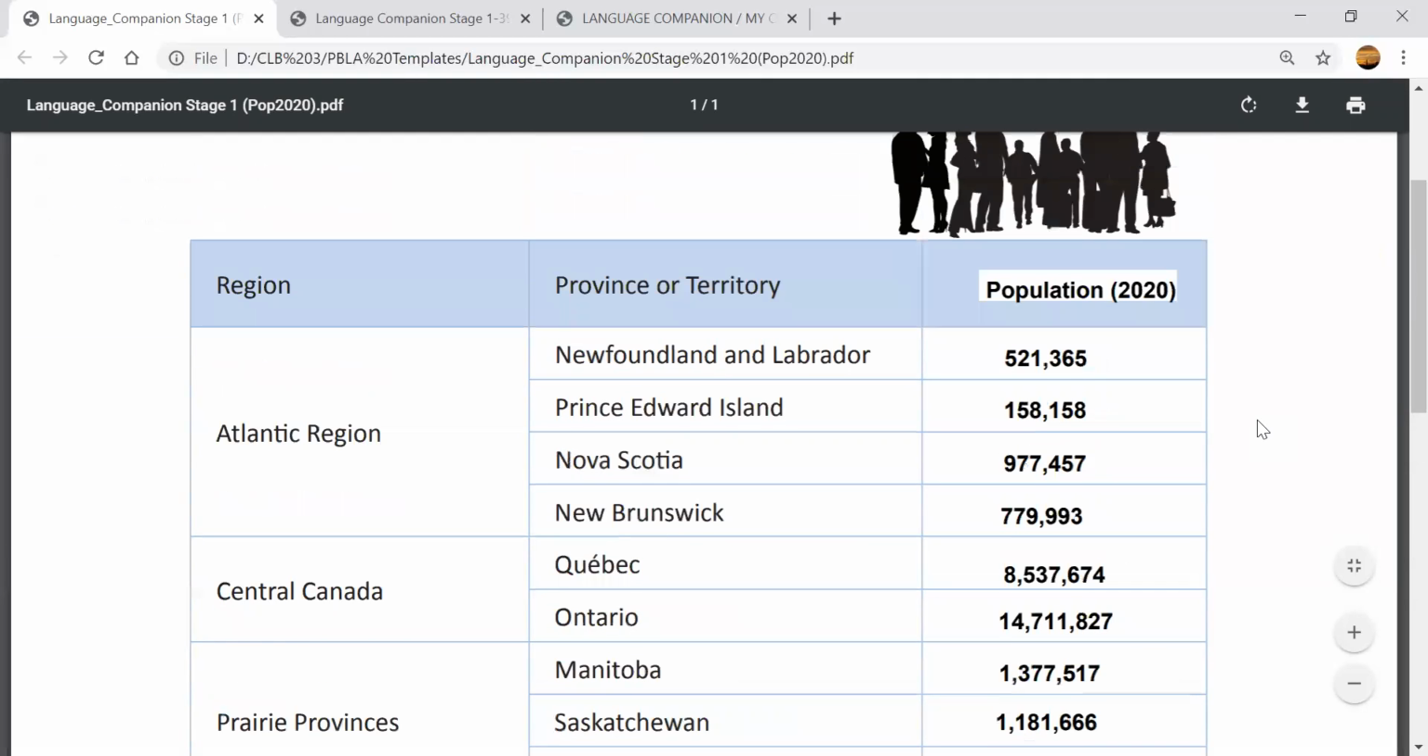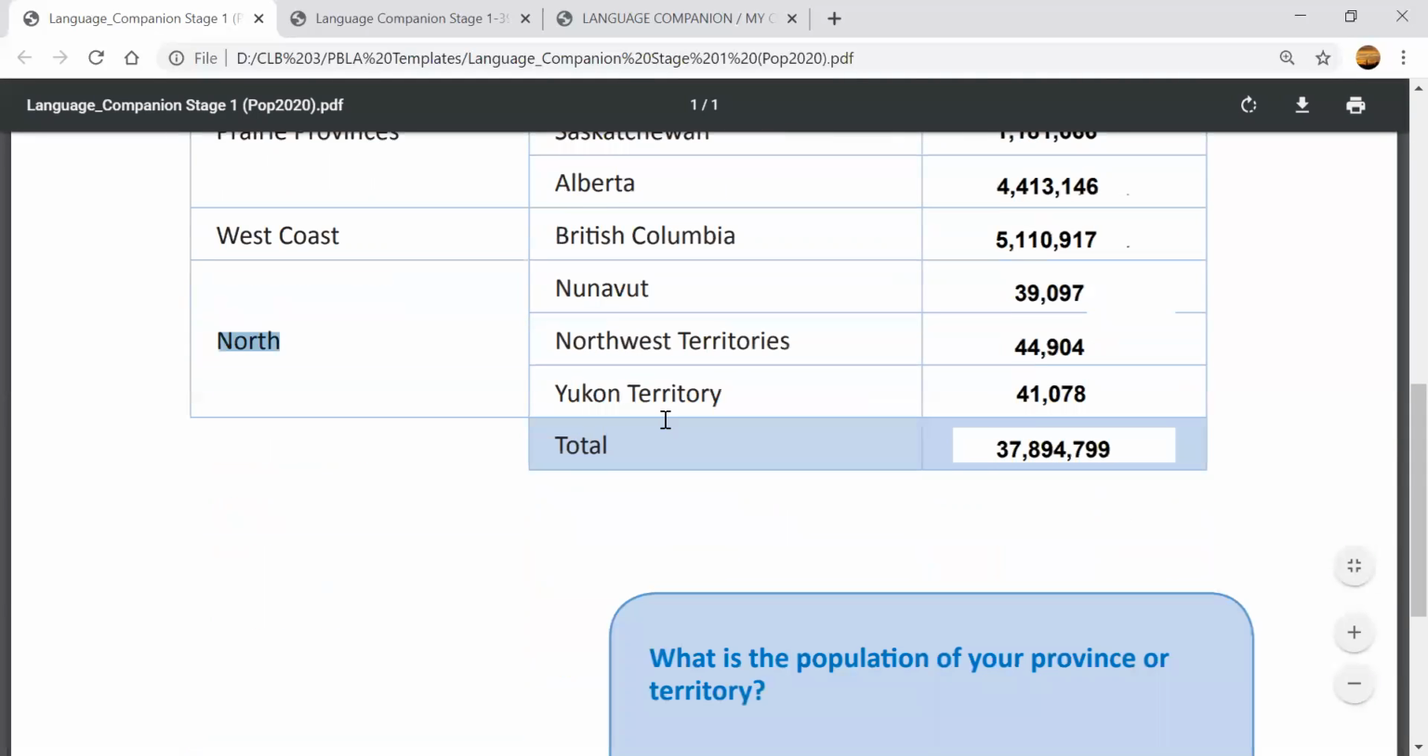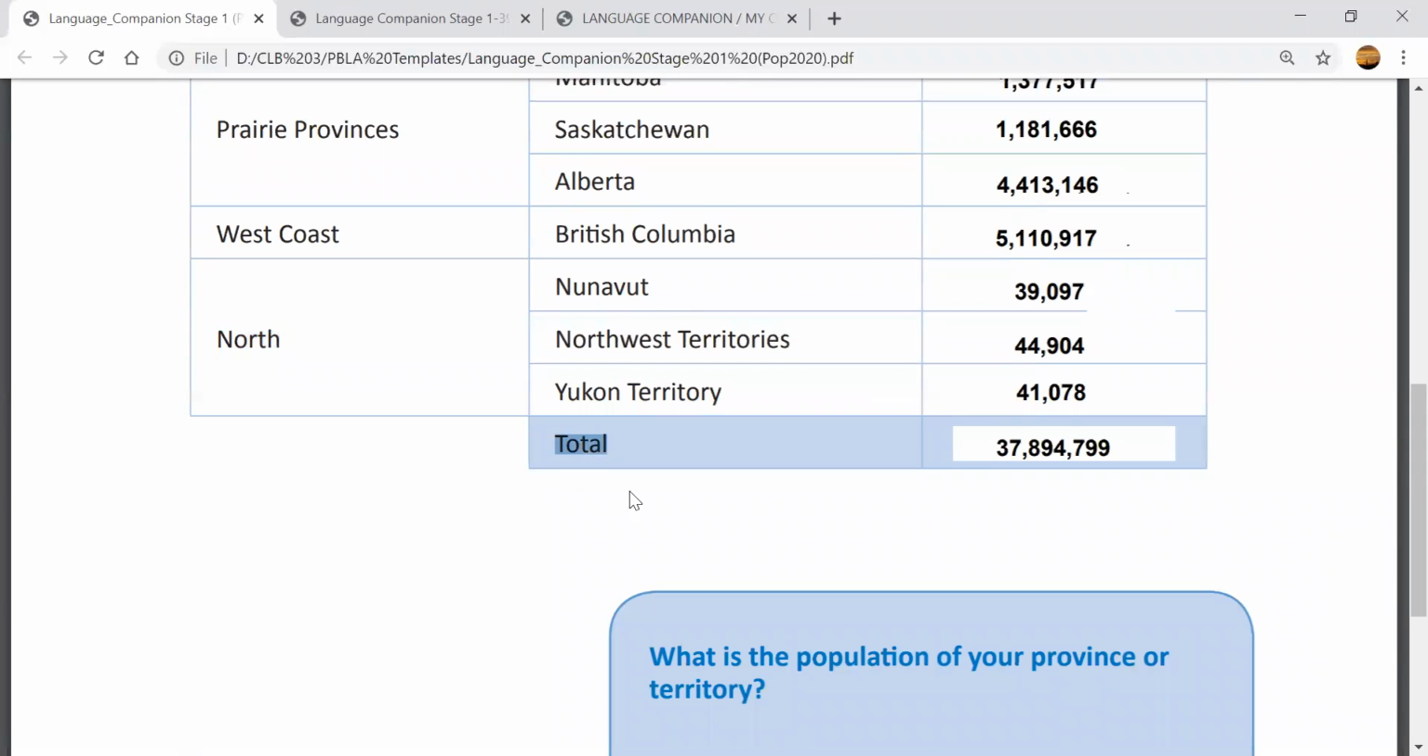Okay, what about the population of all of Canada? How many people live in Canada? Total, we say total means everyone together, is 37,894,799. Okay, so approximately, meaning about 37.8 million. Okay, 37.8 million.